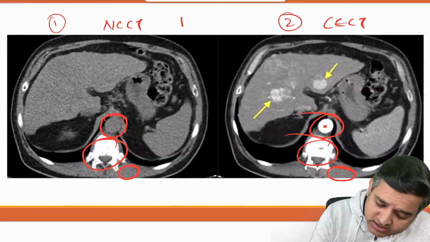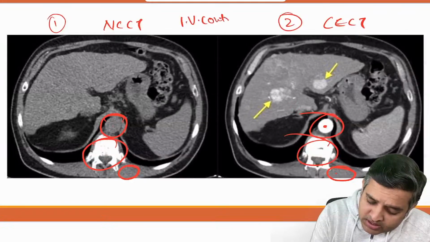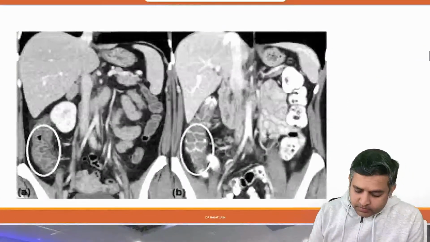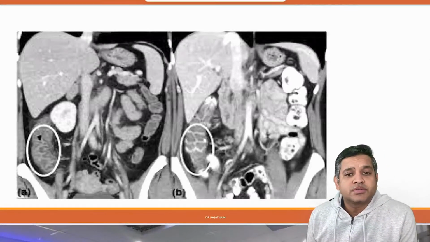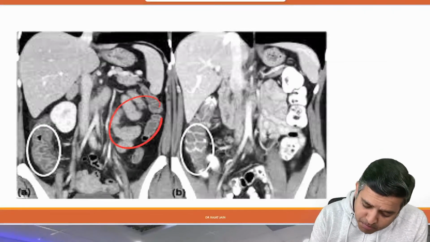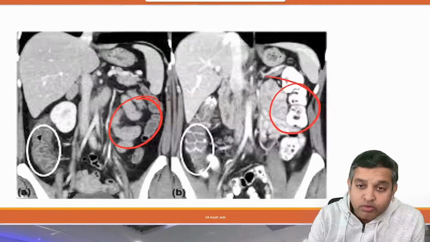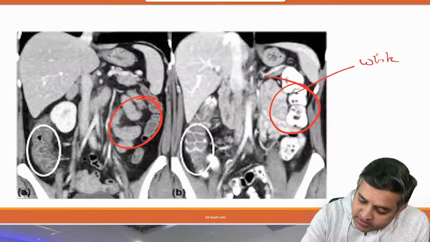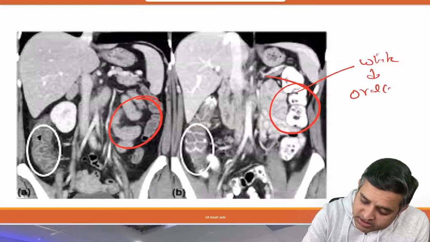But which contrast is this? This is IV contrast, or an intravenous contrast, correct? Now on the other hand, see these images. See the bowel loops here and see the bowel loops here. If the bowel loops are white, that means oral contrast is given.